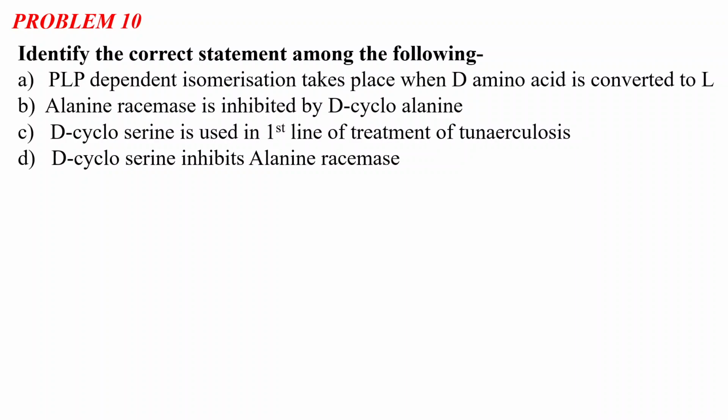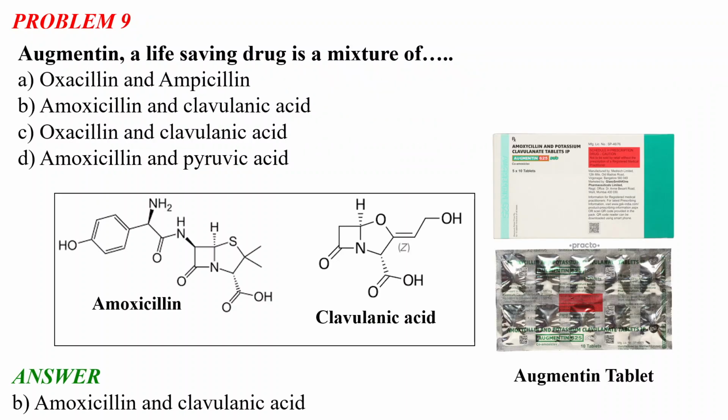Okay. Problem number 10 says: identify the correct statement among the following. Option A, PLP dependent isomerism takes place when D amino acid is converted to L. Option B, alanine racemase is inhibited by D-cycloserine. Option C, D-cycloserine is used in first line of treatment of tuberculosis. There is a typographical error here.